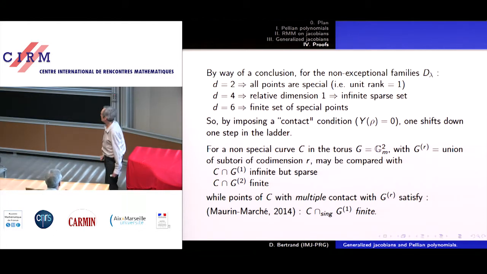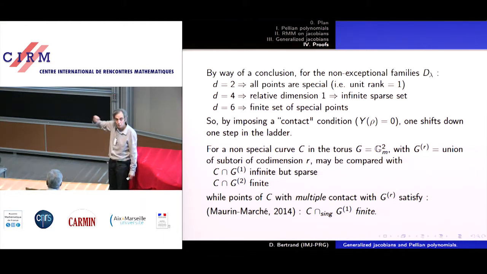That's for the separable case. So the non-separable one I view as the separable one in degree 2 less than the degree. So it's the delta, and then you add a 2 to get a polynomial of degree delta plus 2. And that corresponds to asking that the solution be in the non-maximal order. It means that its y component vanishes at the point where we have pinched, so I can view it as a contact condition.